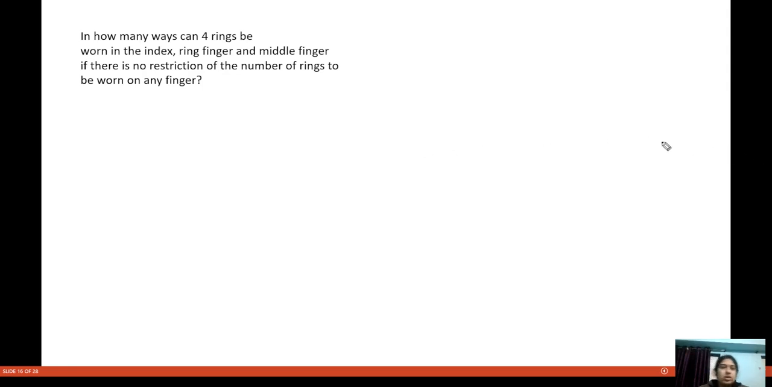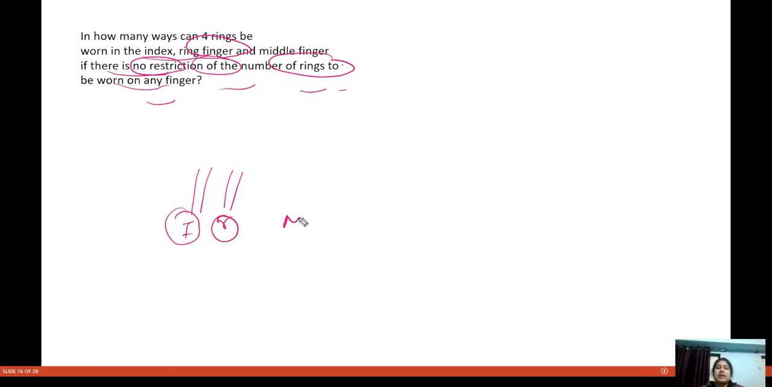Now look at this: in how many ways can 4 rings be worn on the index, ring finger and middle finger, if there is no restriction on the number of rings to be worn on any finger? See what it is actually saying. They are asking about 3 fingers: we have the index finger, the ring finger, and the middle finger. So in how many ways can 4 rings be worn on the index, ring and middle finger if there is no restriction on the number of rings to be worn on any finger?